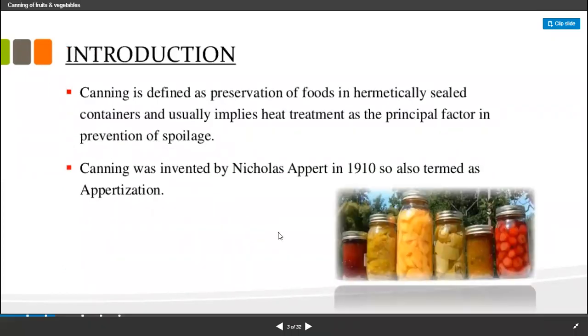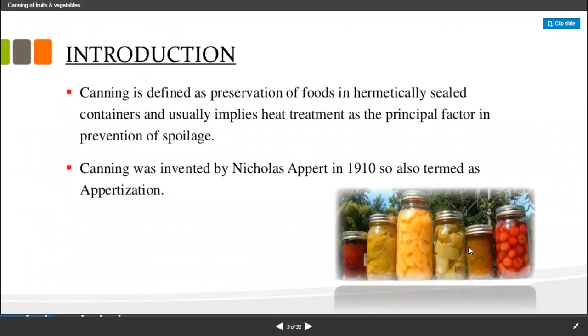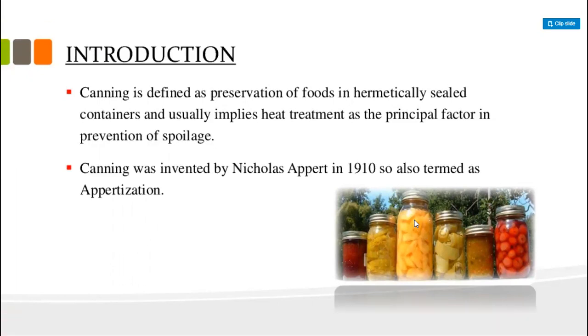Canning is a process by which a food is preserved. It is a method of preservation of food in sealed containers. Sealed containers are used so that the food can be preserved for a longer time, and it is mostly used for foods that are acidic in nature.